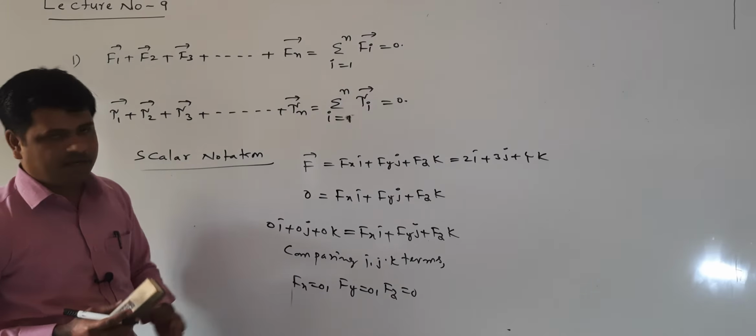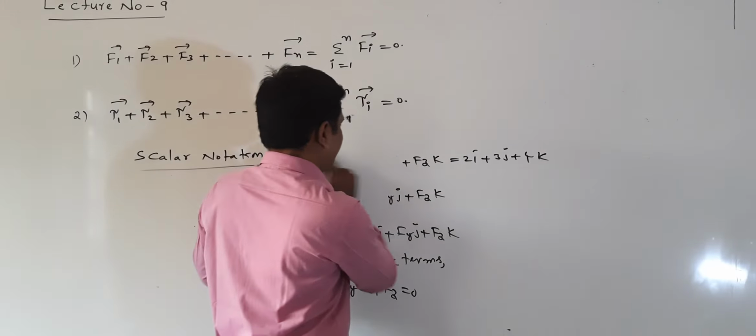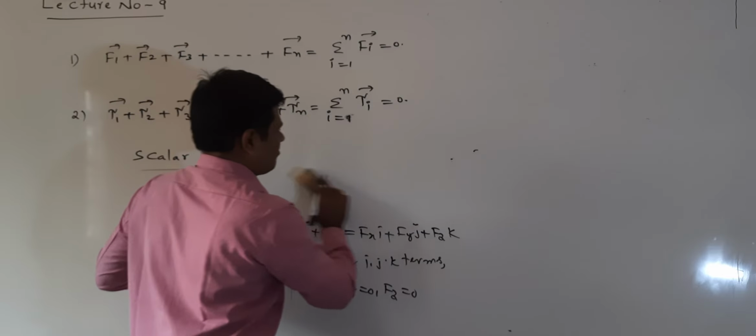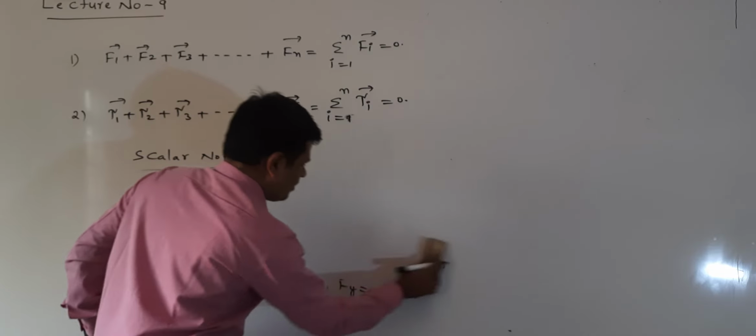Similarly, here I am writing the scalar notation for translational equilibrium.